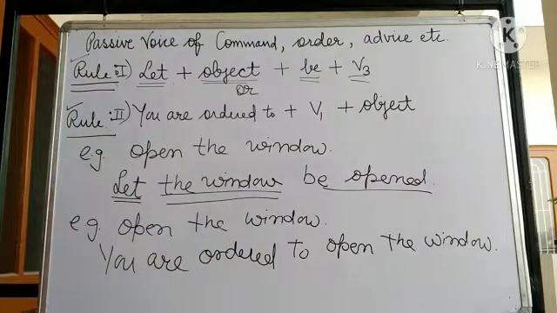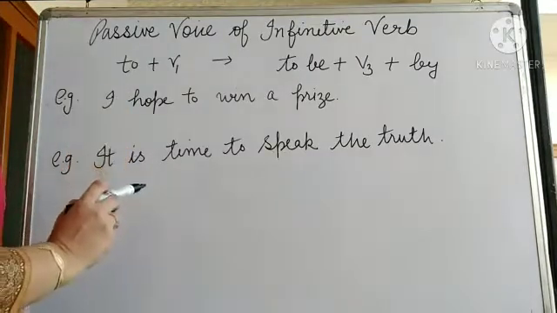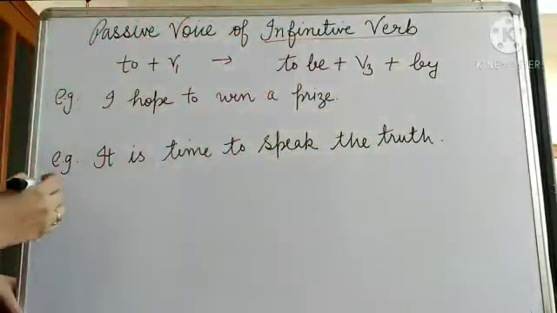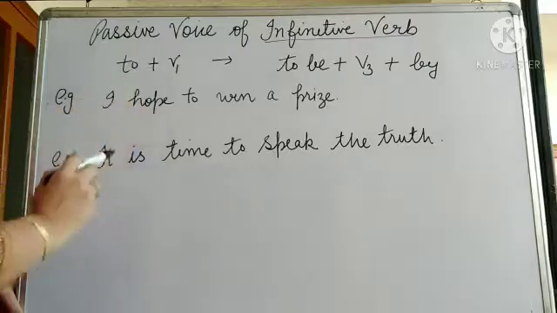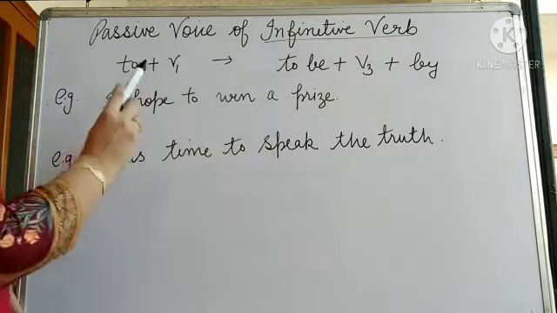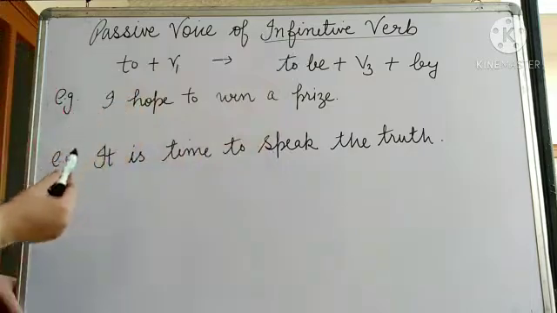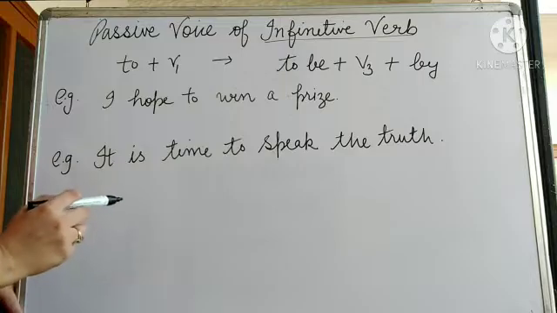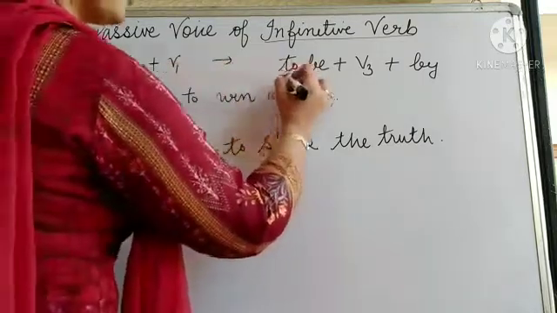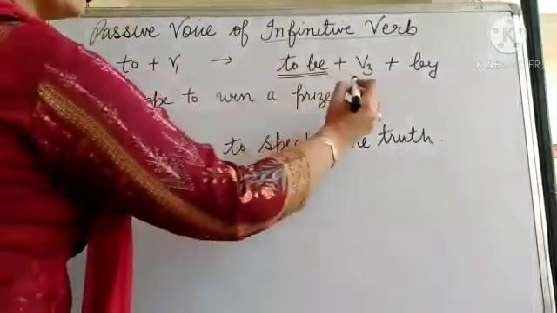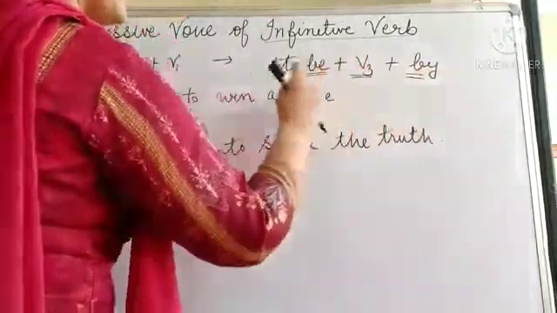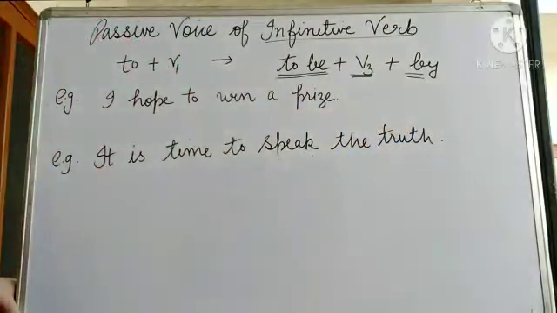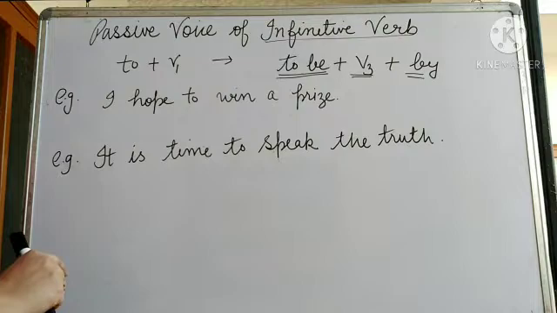Okay students. Now I am going to explain the passive voice of infinitive verbs. Infinitive verb means when to plus verb first form is given in active, how to change it into passive. The simple rule that you have to keep in your mind: when to plus verb first form is given and you have to change active into passive, with to you will be using be, then verb third form, then by. To be plus verb third form plus by.